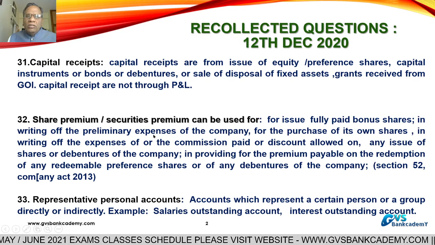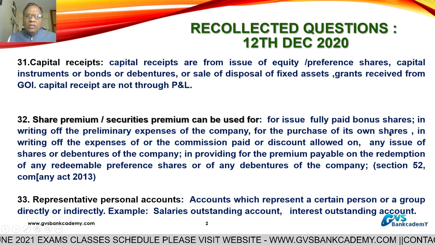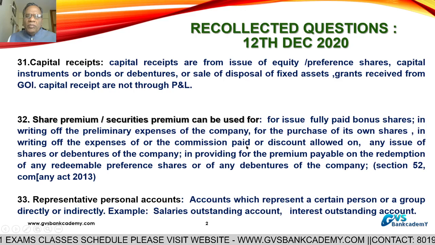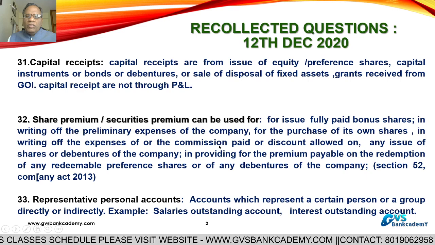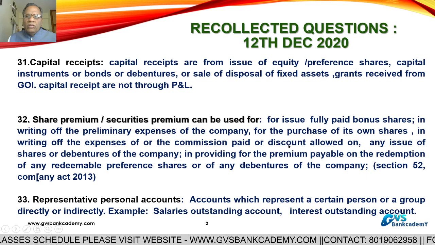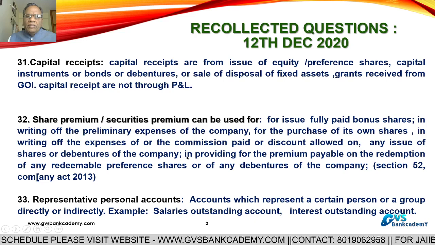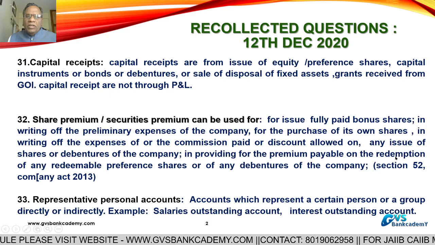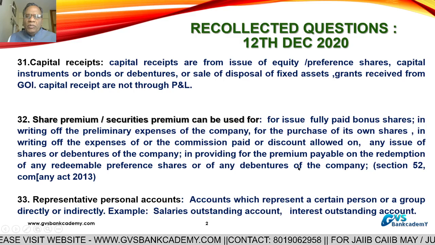Bonus shares, writing off preliminary expenditure. In writing off the expenditure, commission paid or discount allowed on any issue of shares or debentures of the company. In providing for the premium payable on the redemption of any redeemable preference shares or any debentures of the company.